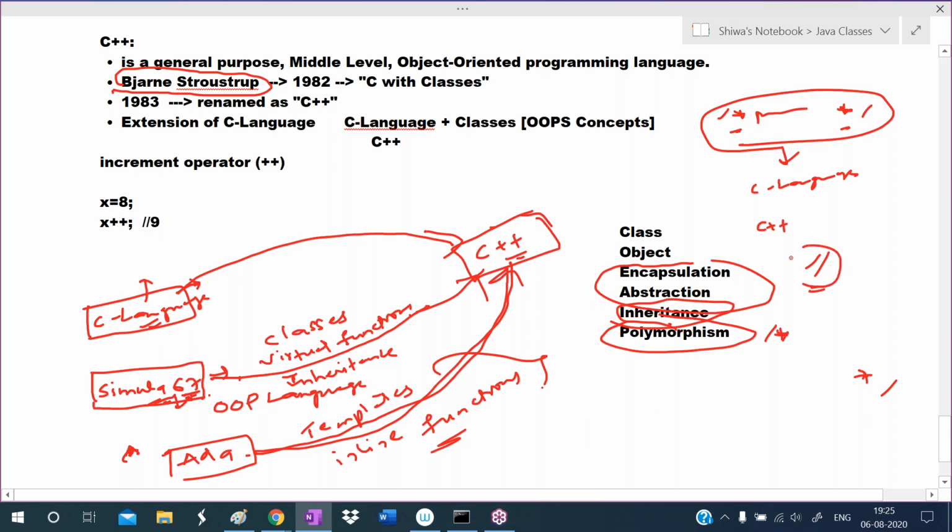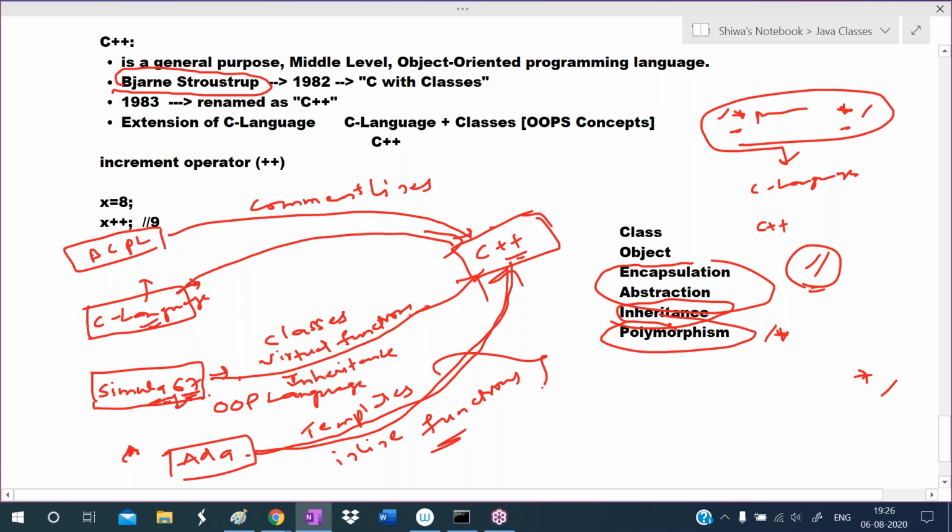The single line commenting feature he took from the BCPL language, Basic Combined Programming Language. So the comment lines feature he took from BCPL.